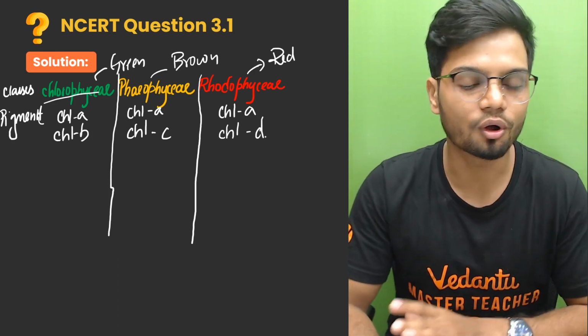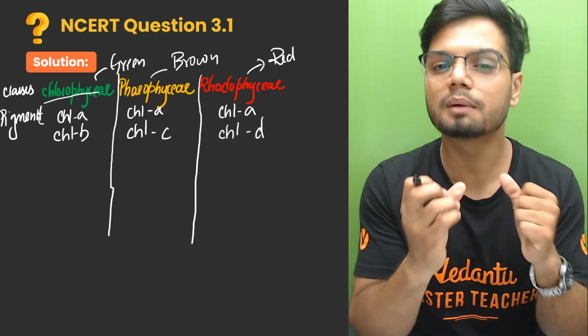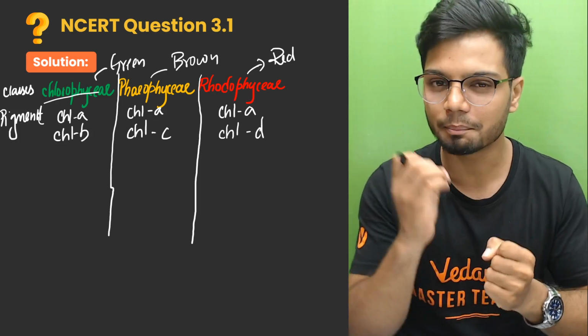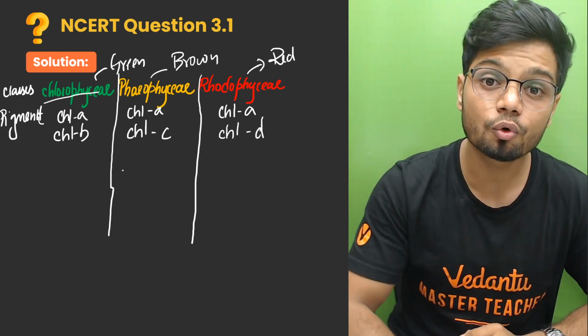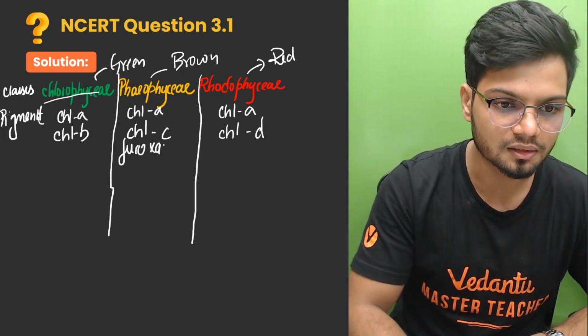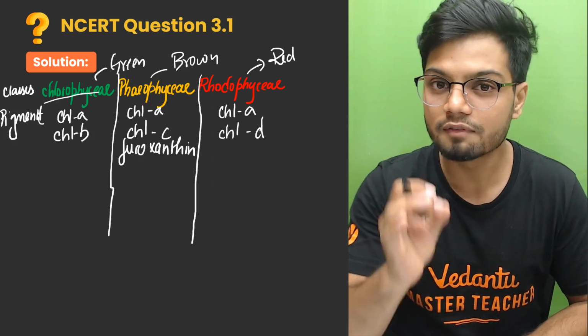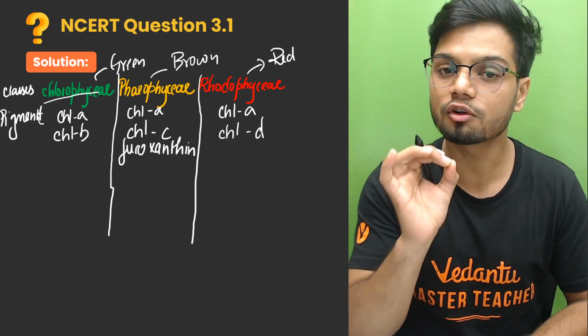Now, this is not just the pigment present. In Phaeophyceae, the main pigment which imparts the brown color is fucoxanthin. Fucoxanthin also decides what shade of brown it should be.